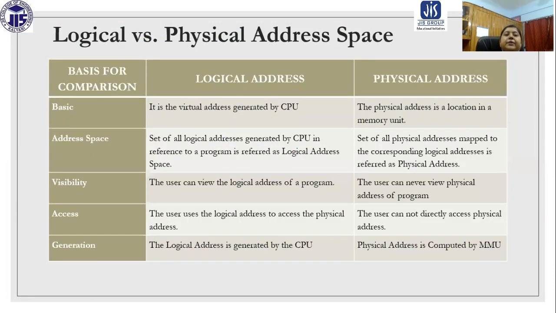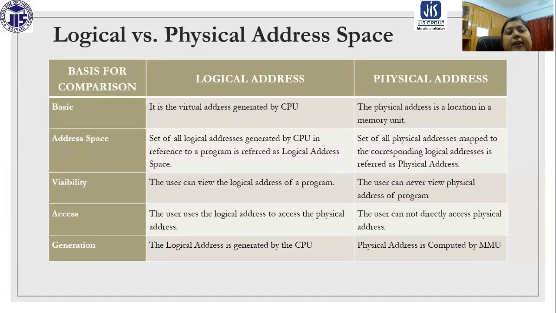So now we are going to compare logical versus physical address space. The first thing, we are going to compare the basic things about the logical address and physical address. A logical address is basically a virtual address which is generated by the CPU. But a physical address is a location in a memory unit. There is nothing virtual about it. There is a physical existence of that address.